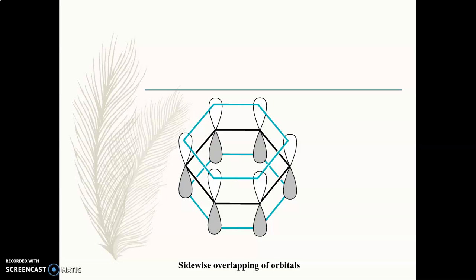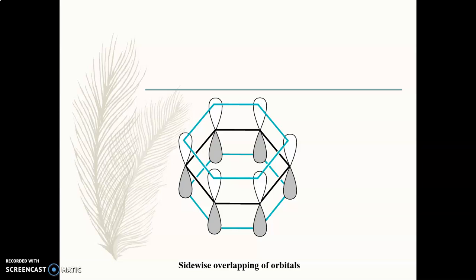The one p orbital present in that carbon atom is unhybridized, because we know the carbon atom has one s orbital and three p orbitals. Out of those three p orbitals, two are involved in the sp2 hybridized state.